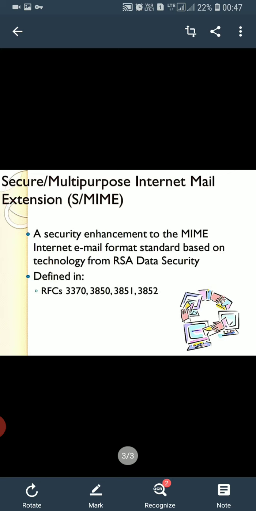S/MIME is a protocol for the secure exchange of email and attached documents, originally developed by RSA Security.